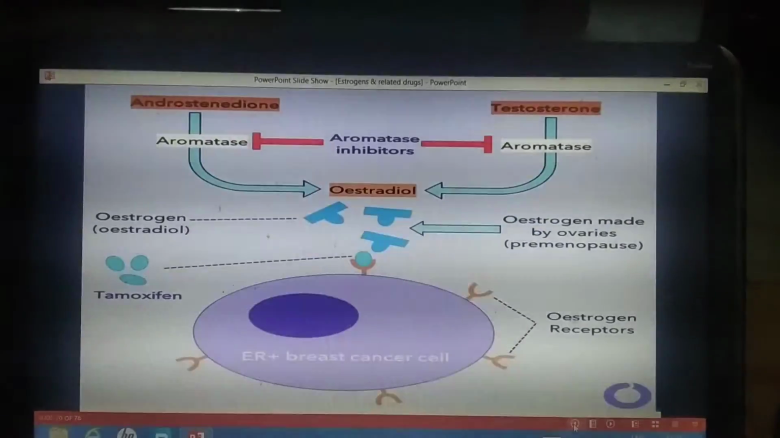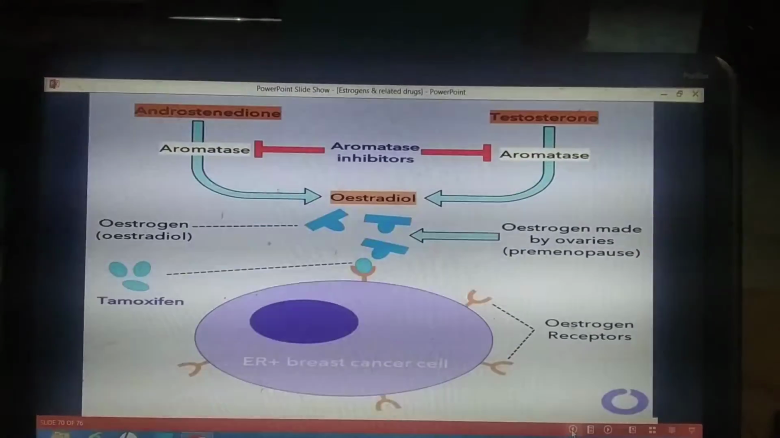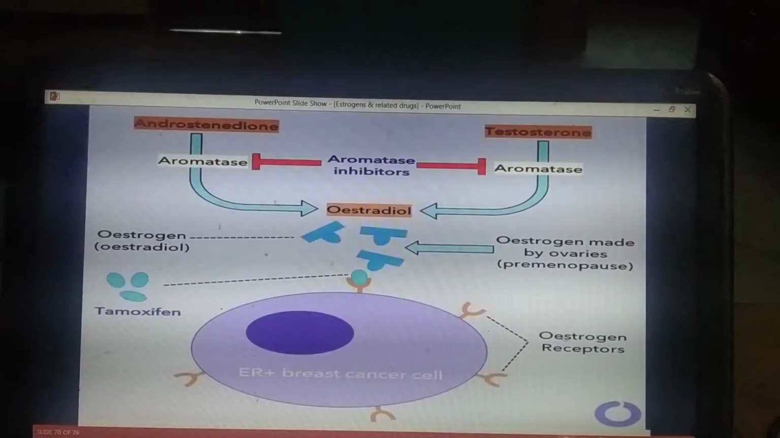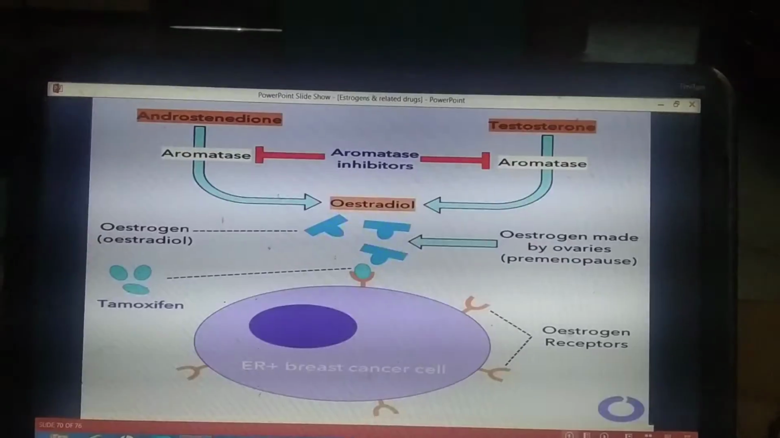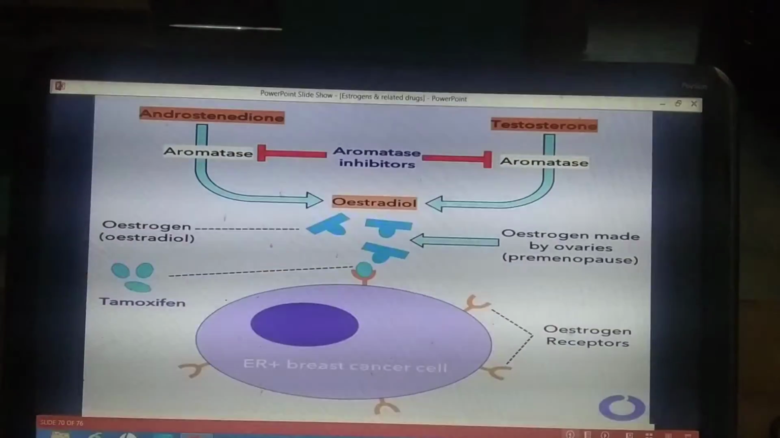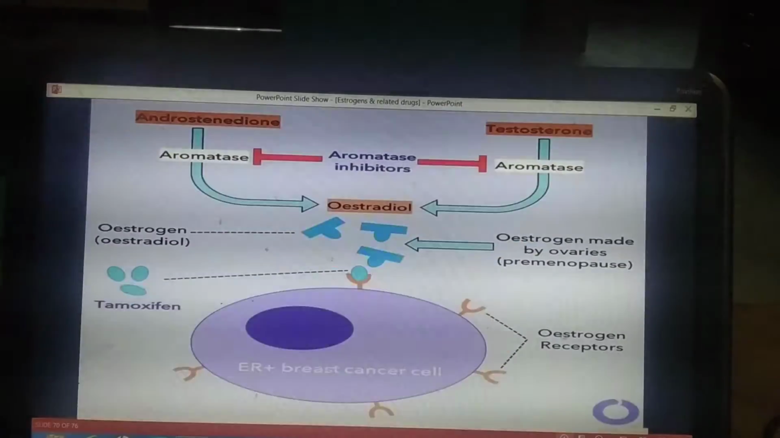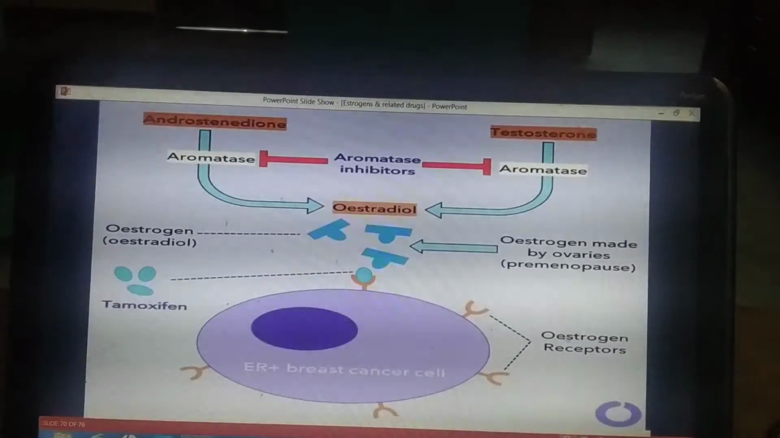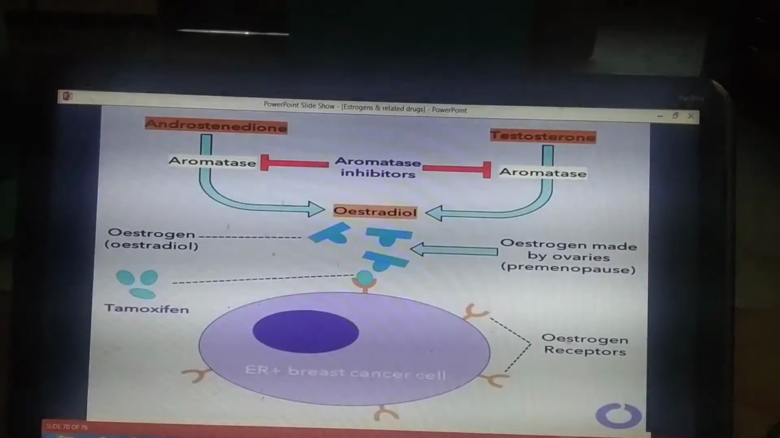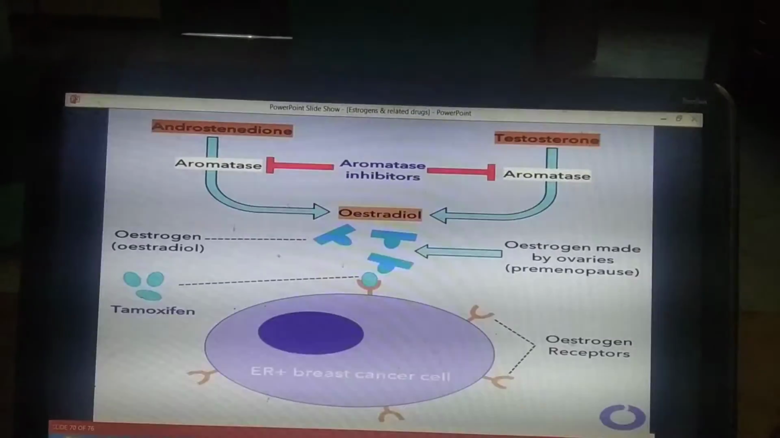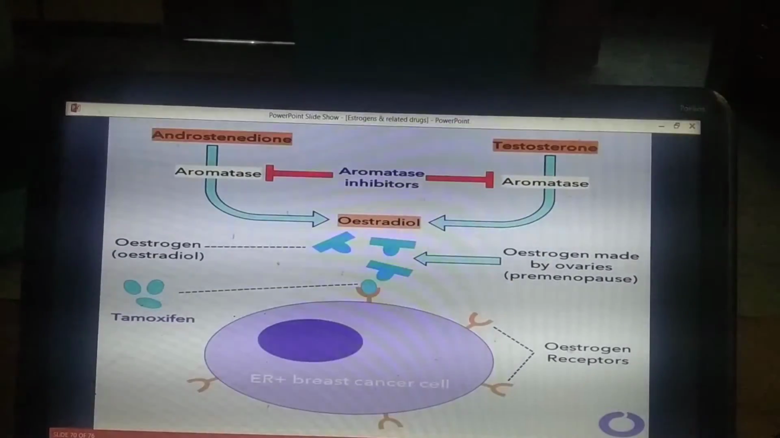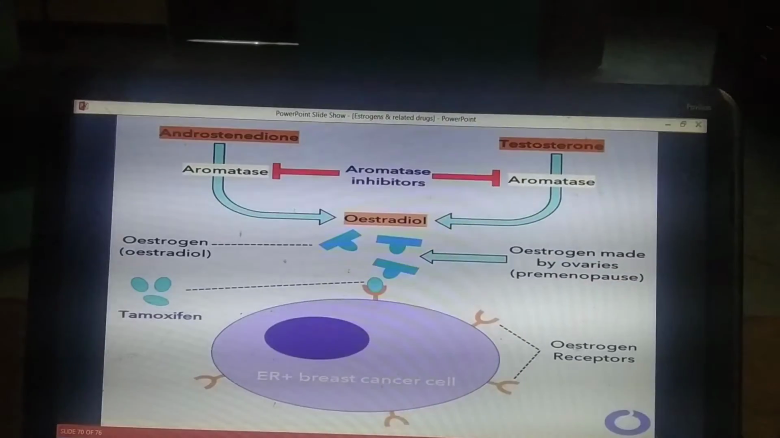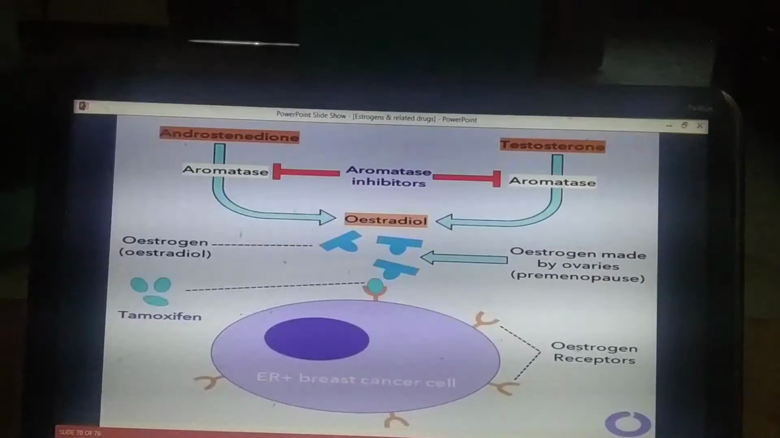Here you can see that from androstenedione estrone is synthesized, and from testosterone estradiol is synthesized, catalyzed by the enzyme aromatase. So aromatase inhibitors inhibit the synthesis of estradiol. Estradiol acts on the estrogen receptors located on the breast cancer cell, and tamoxifen blocks these receptors. So the action of tamoxifen as well as aromatase inhibitors is shown in this slide.